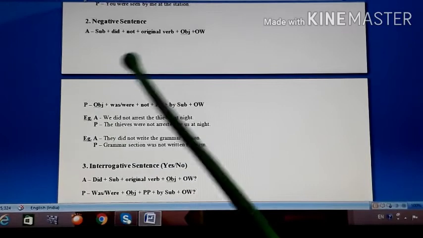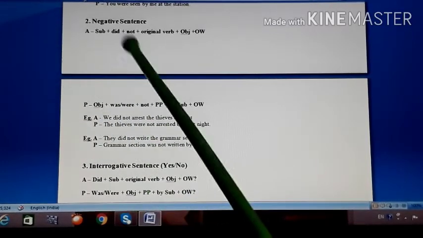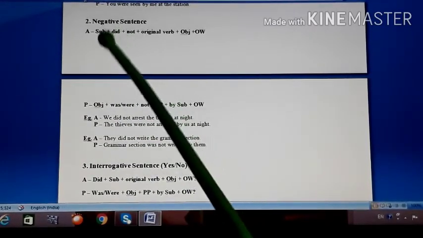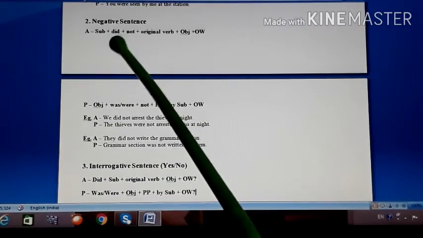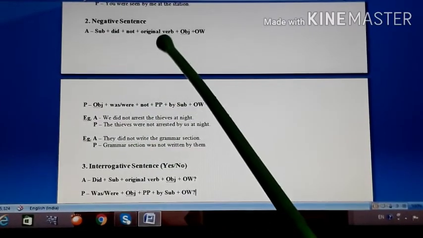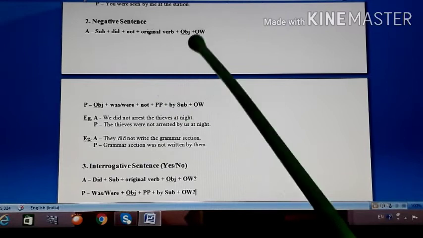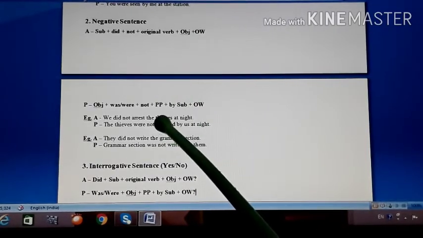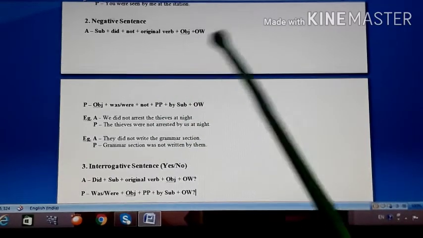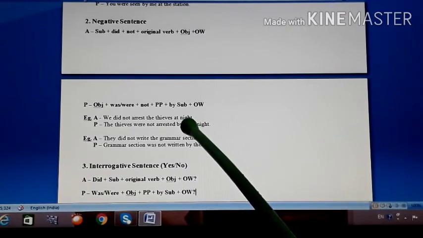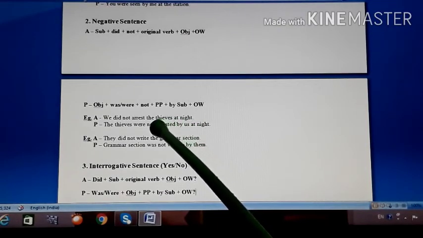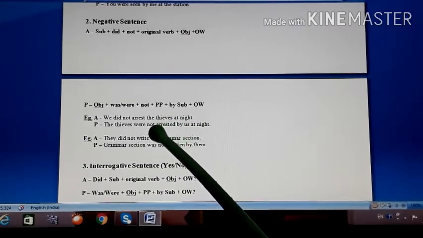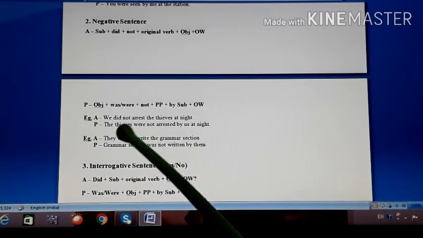Look at the example. Okay, we have arranged the words according to the structure only. Now the active structure, if you see: subject we, did not, original verb arrest, object the thieves, other words at night. So whom did we not arrest? The thieves. So the thieves is your object over here.